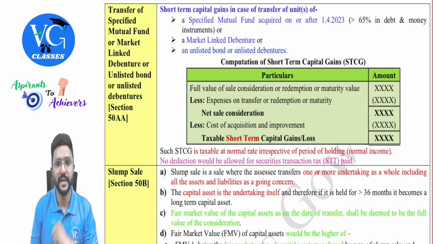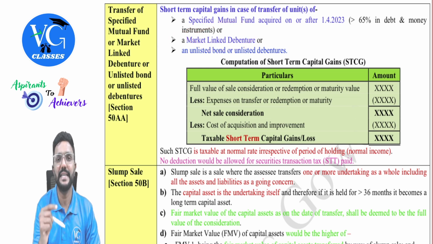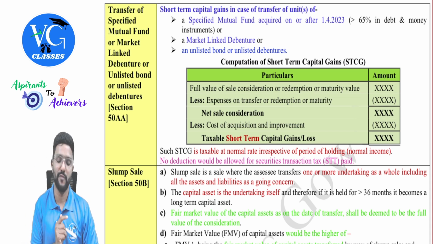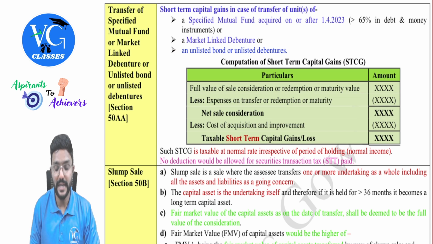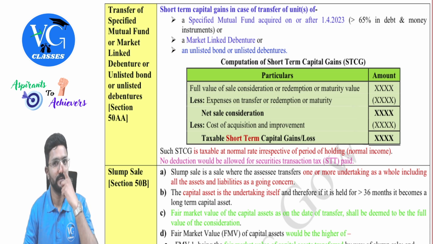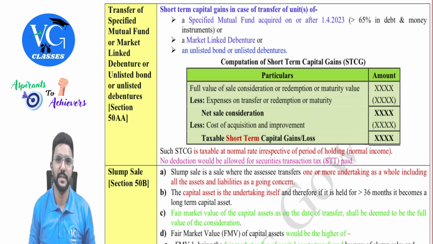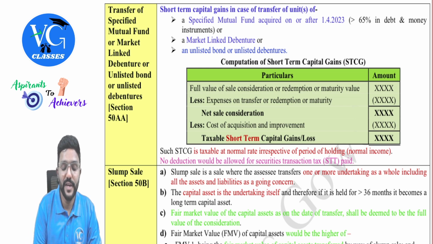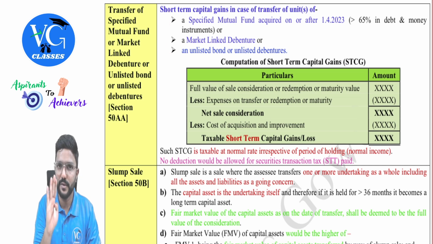Okay, fine. Then a market linked debenture, whose performance or returns depend on the market performance. Or an unlisted bond or unlisted debentures. Yes, sir. Fine. So if there is any transfer of these three assets, we don't even check period of holding. It is always short term.